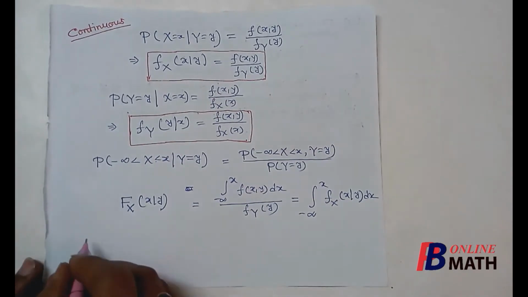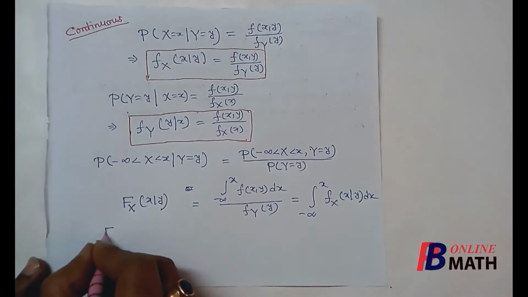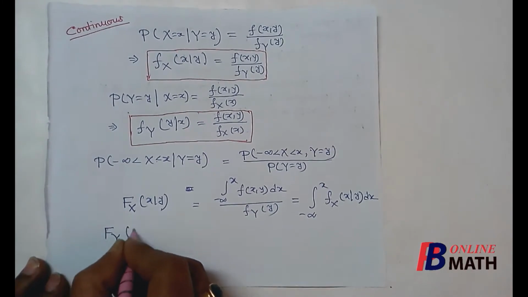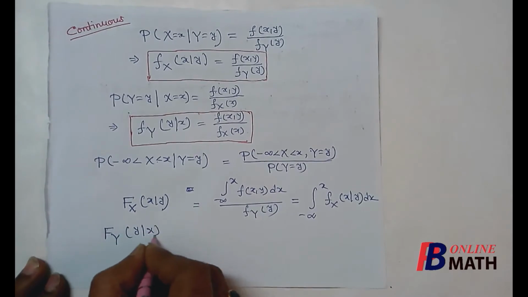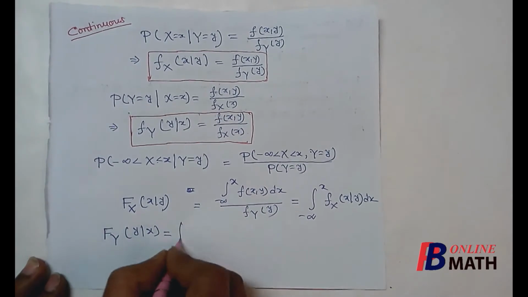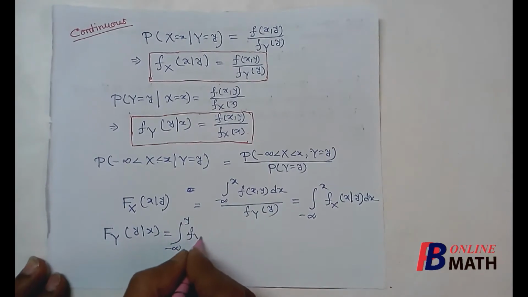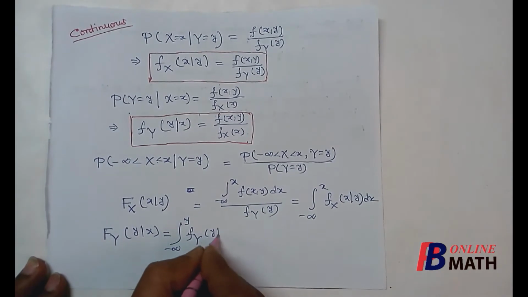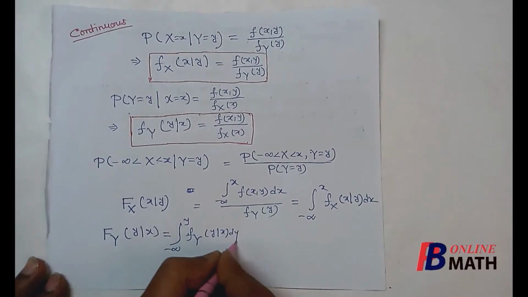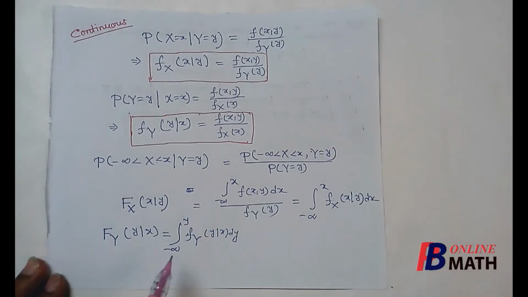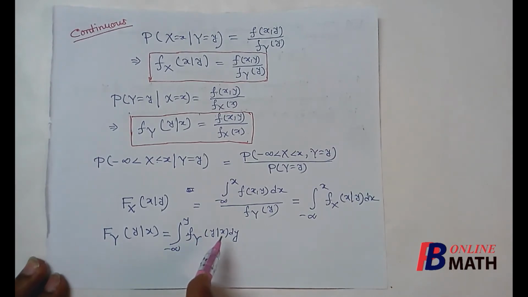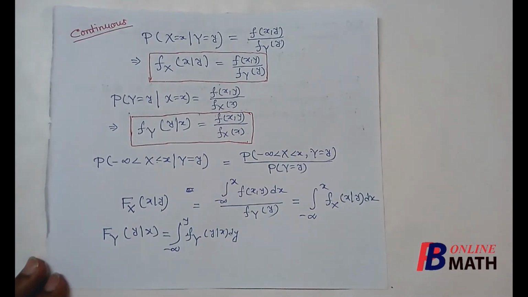Similarly, one can obtain that the conditional distribution function of y on the condition x is equal to the integration from minus infinity to y of f_Y(y/x) dy. That means the integration of the conditional density function of y with the condition x equal to x. So these are some important formulas that will be helpful to solve some problems.